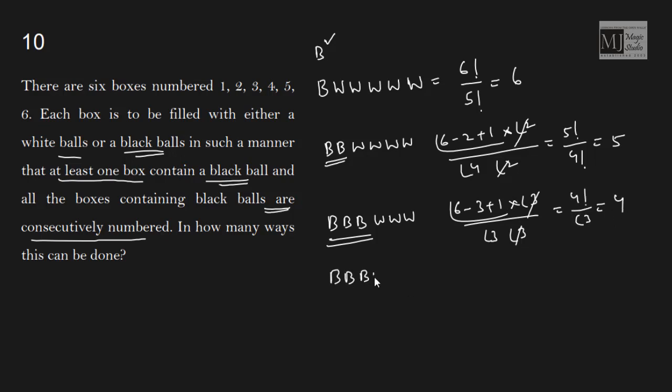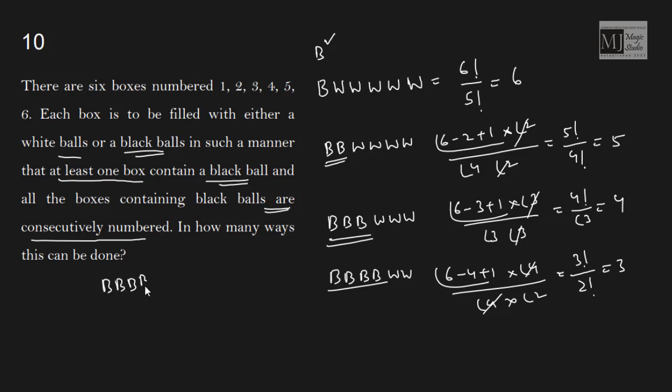Then we have 4 black and 2 white. All these 4 blacks will remain together. 6 minus 4 plus 1 into factorial 4 by factorial 4 into factorial 2. So this is factorial 3 by factorial 2, that is 3 ways. I hope you have understood the pattern now. 5 black and 1 white: 6 minus 5 plus 1 into factorial 5 by factorial 5. So that should be factorial 2, 2 ways.